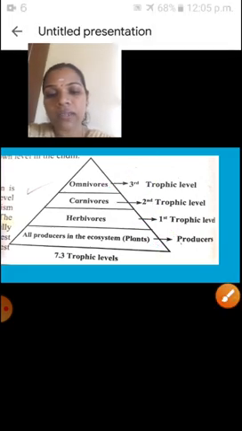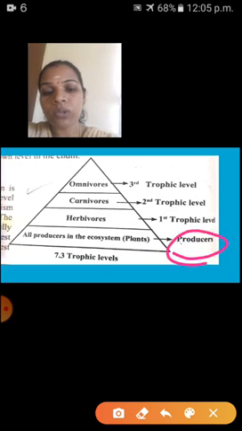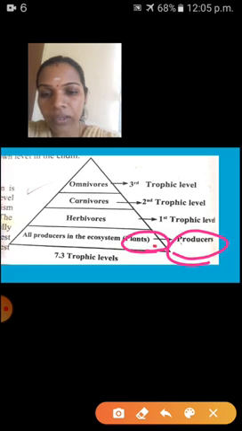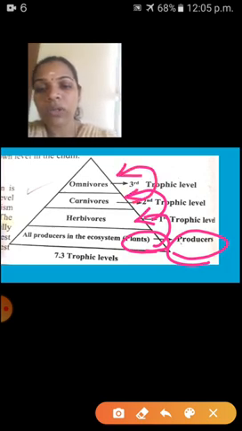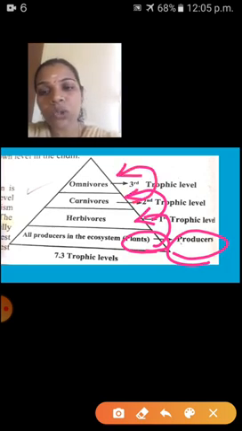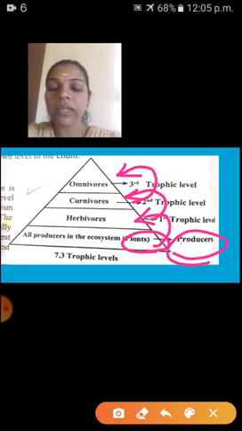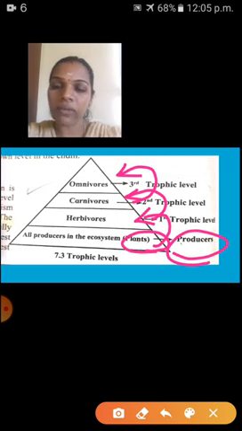That energy is here. First one is what? Producers. So producers will prepare their food with the help of the sunlight. From these plants, that energy will transfer to herbivores. From the herbivores, who will get energy? Yes, carnivores. From the carnivores, the energy will transfer to omnivores. So that energy is transferred from one trophic level to another trophic level.